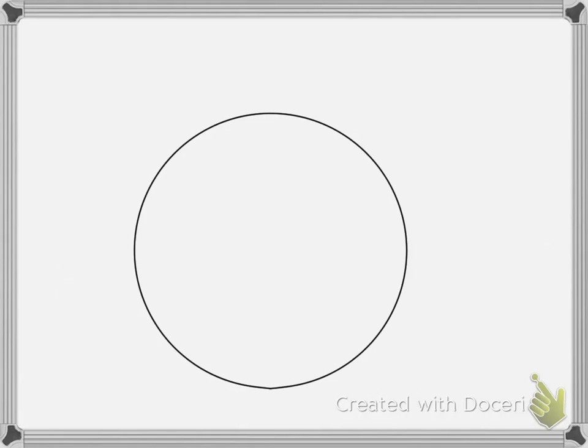Now, on to circular motion. Okay, so if this is our circular path, here is the center of that path, and this is our object traveling around that path.